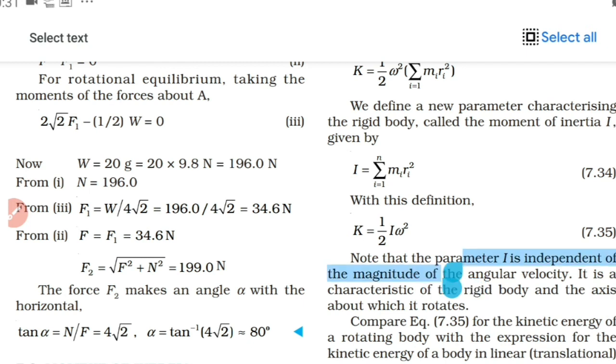Now finding the direction is optional. To find the direction, we can use tan alpha equal to N by F. That tan alpha we always find as ay by ax, y component by x component. So here the y component is N and the x component is F. So we'll get it to be 4 root 2. So tan inverse of 4 root 2 will give around 80 degrees.